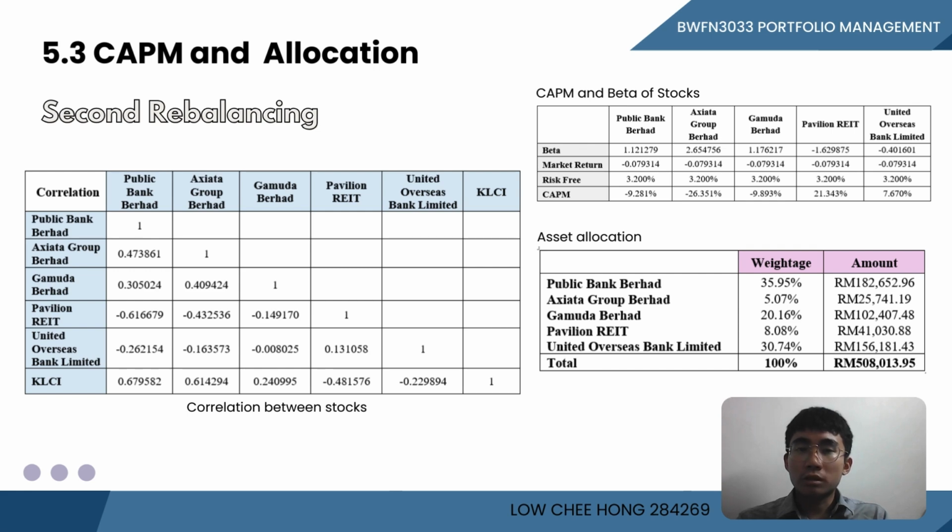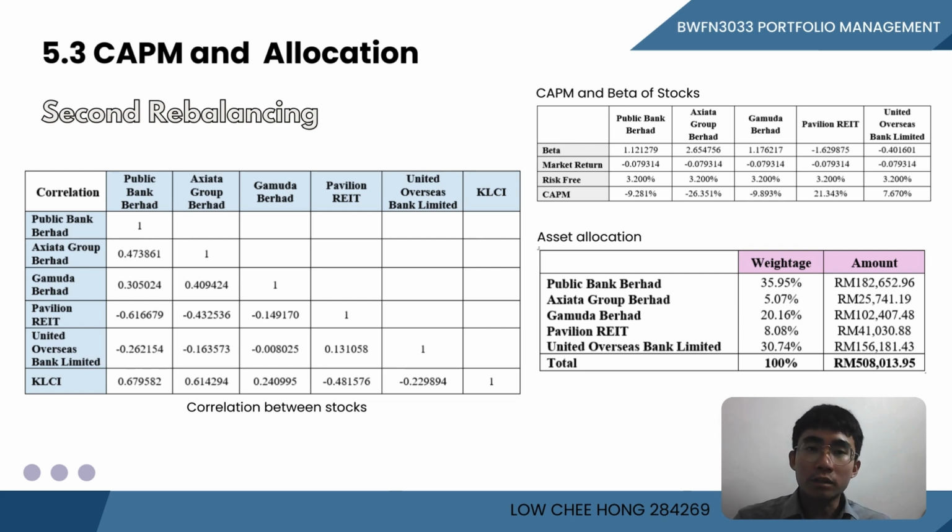Next, the table shows the correlation between the 5 shares in the portfolio of the second rebalancing. Pavilion REIT has a negative correlation with the other 3 shares, which are the Public Bank, Axiata Group, and Gamuda. The negative correlation means that the Pavilion REIT is not sensitive to the change of this share.